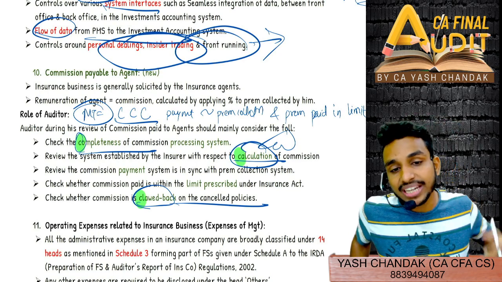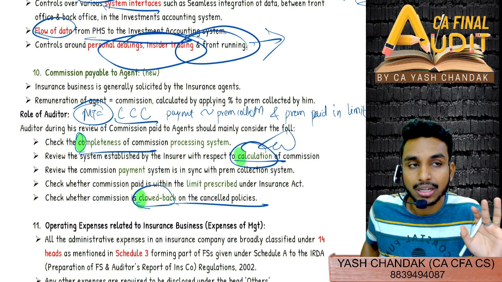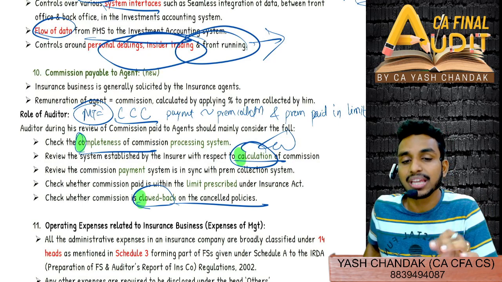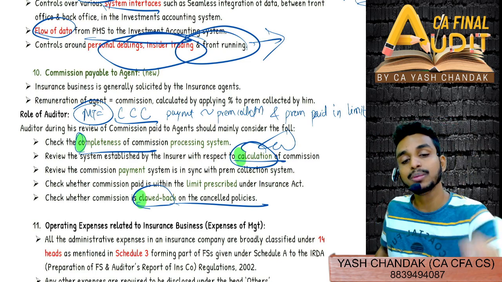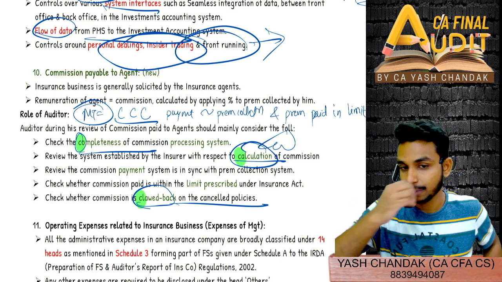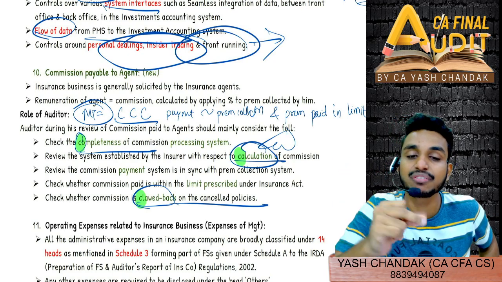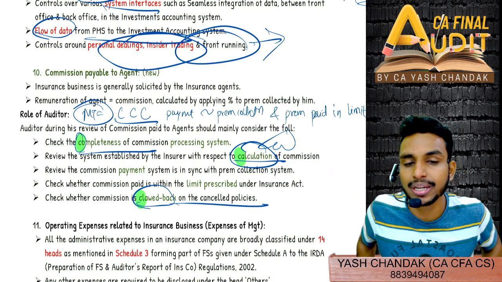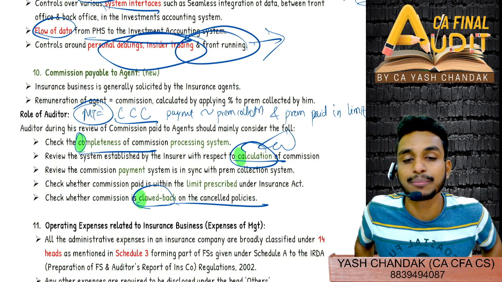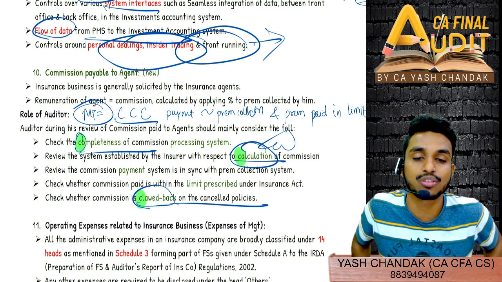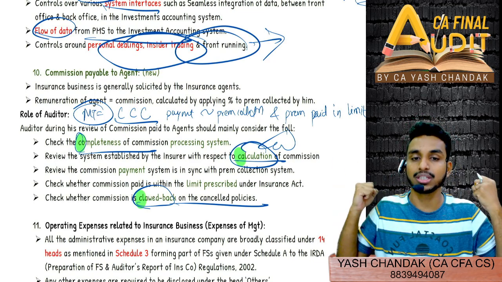If at all an agent has already received its commission, however within 15 days free look cancellation happened, or at any time surrender happened, or whatever be the case, then whatever commission we have transferred to the agent will be clawed back, received back by the company, because the insurance business transacted by the agent is not happening now, and the agent commission is not justified. We get back the agent commission from the agent, and that is called clawback provision.